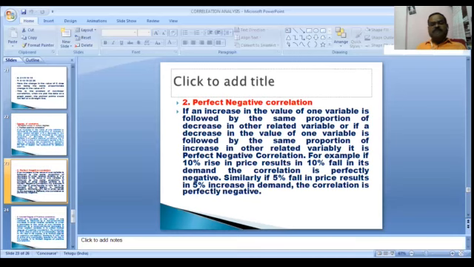For example, if a 10% rise in price results in a 10% fall in demand, the correlation is perfectly negative. Similarly, a 5% fall in price with a 5% increase in demand, the correlation is perfectly negative. A 10% rise in price, a 10% fall in demand; a 5% fall in price, a 5% increase in demand. When that situation arises, it is perfect negative correlation.